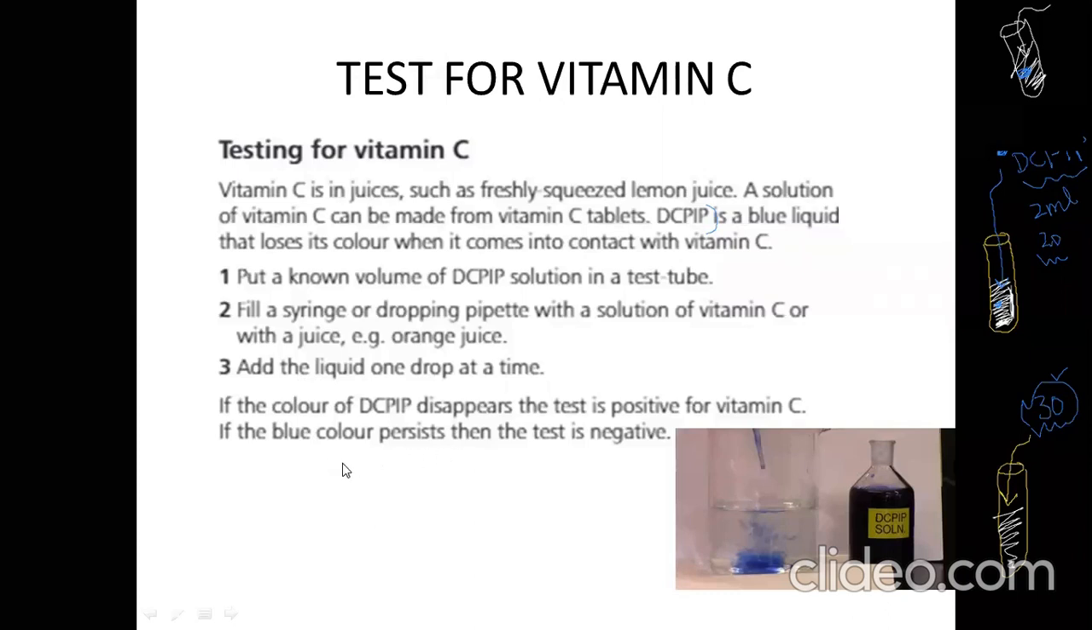If the blue color persists, it remains, the test is negative, so it means there is no vitamin C. Here I give you an example: if you have two solutions both having vitamin C and you want to find which one has more, then you use DCPIP. Up to the time you keep adding DCPIP, the color remains, and they took more DCPIP from you. So it means that solution has more vitamin C, right?